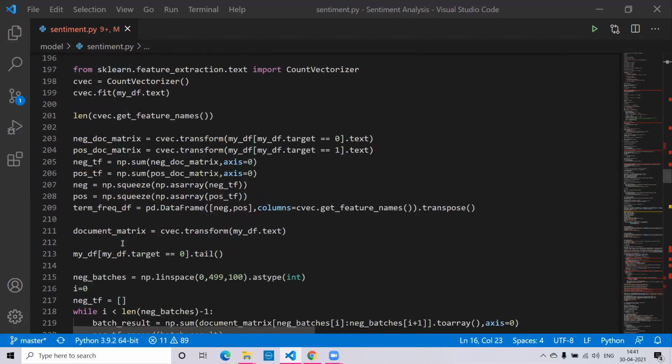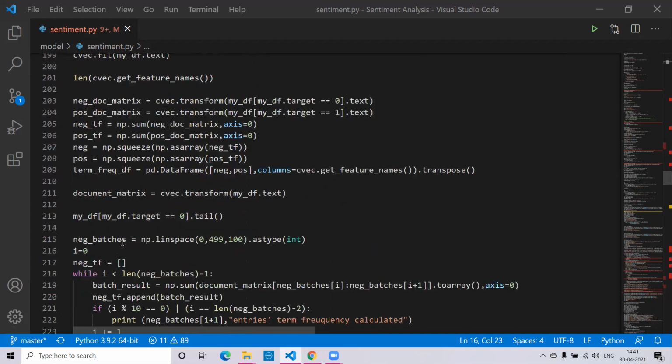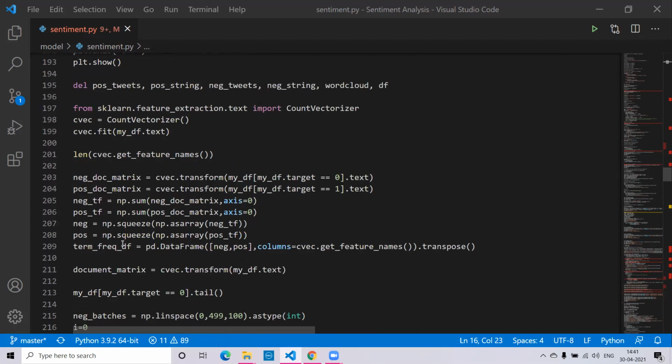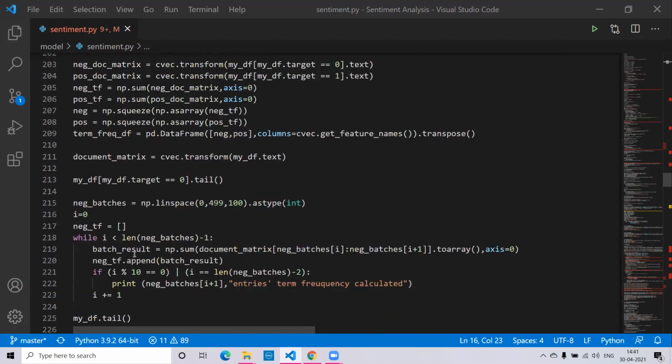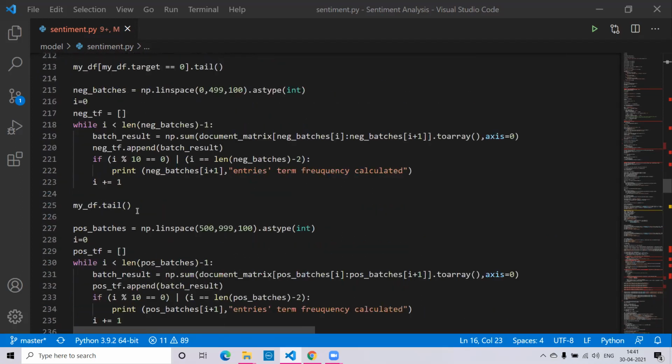Then after that, we have gone for data visualization. In this, we have used CountVectorizer over here to calculate the term frequencies, to fit, train, and predict our data and store it into a term frequency table over here. Then after that, we have calculated the frequency of both the positive batches as well as the negative batches.